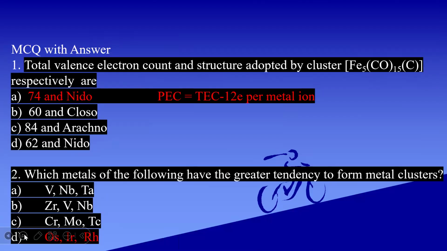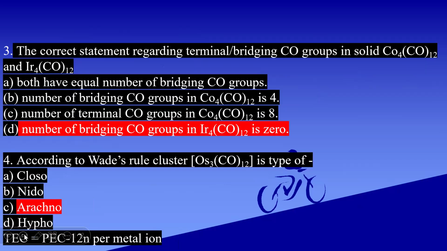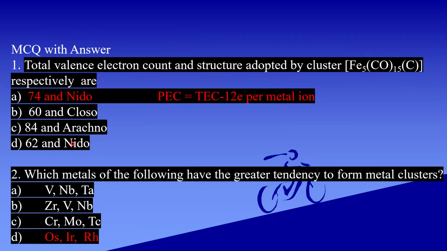Now let us see the MCQ. The first question is: the total valence electron count and the structure adopted by the cluster Fe5(CO)15C respectively are.